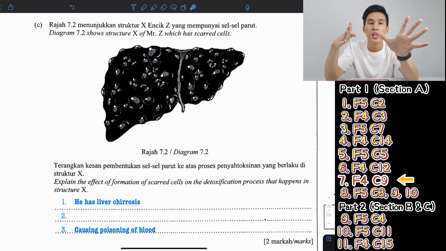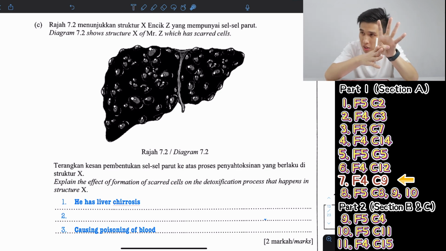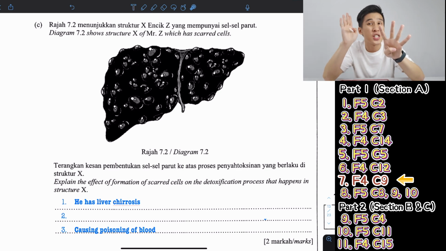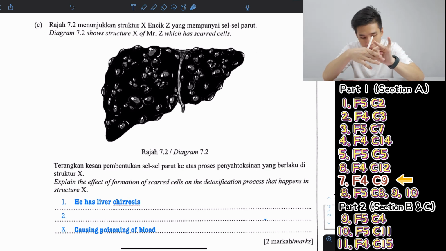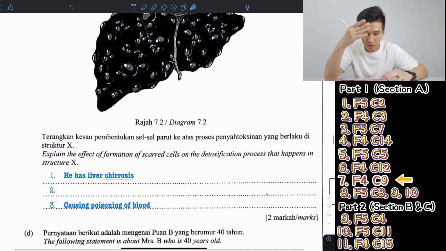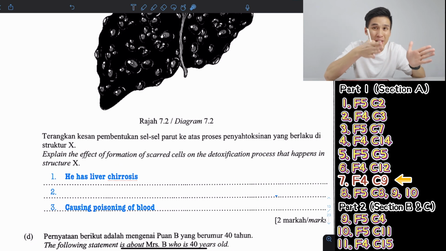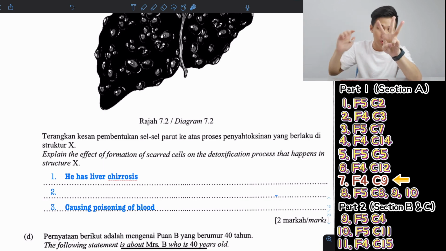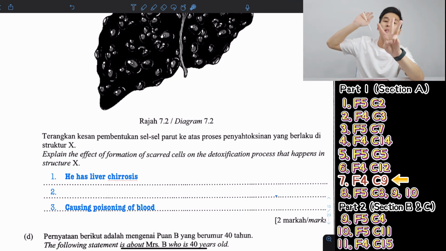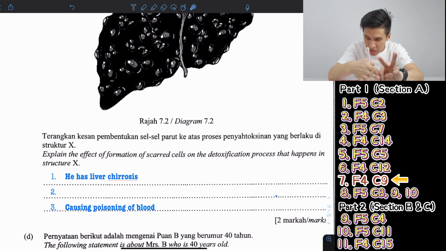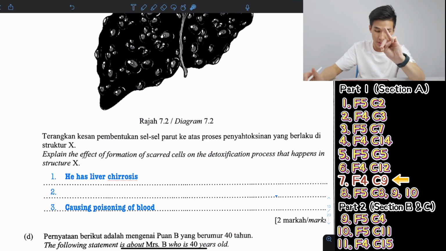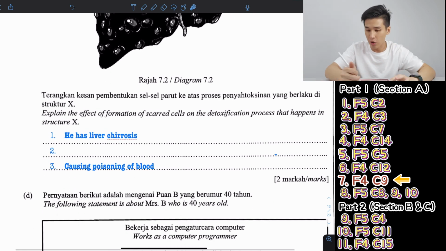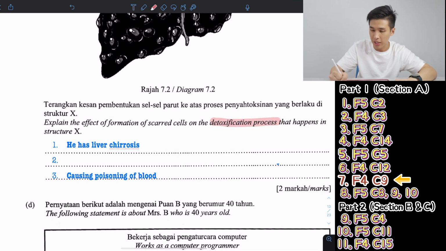So usually, of course, alcohol consumption. Okay, you eat a lot of processed food, smoke a lot. So now when you have liver cirrhosis, basically your liver cannot detox anymore. Your liver cells cannot function to carry out detoxification. So that is the third function we learned about liver today. Okay, so emulsify lipids, produce bile, assimilation, and detox. So this one is related to detox because the question asked about the detoxification process.